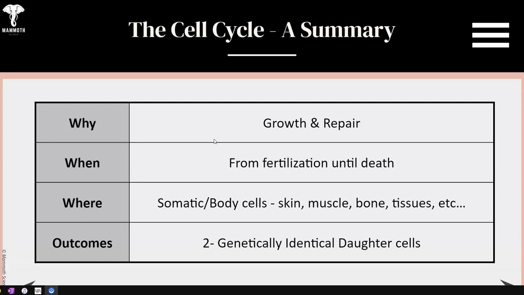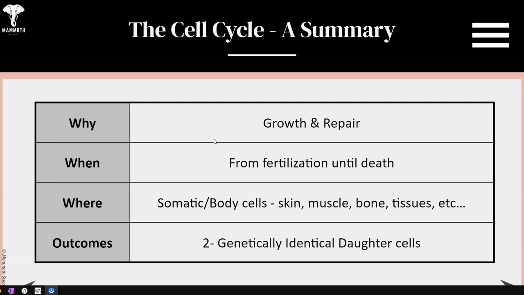Where does it happen? So you'll see the term somatic. It means body cells: skin, muscle, bone, tissues. It doesn't happen in the brain. And there are some spinal cord injuries that we are finding with new research that we used to think that spinal cord cells, the actual cells themselves, will not regenerate. Now with some specific therapies, they're doing some breakthroughs currently on spinal cord research. So that might be coming soon.